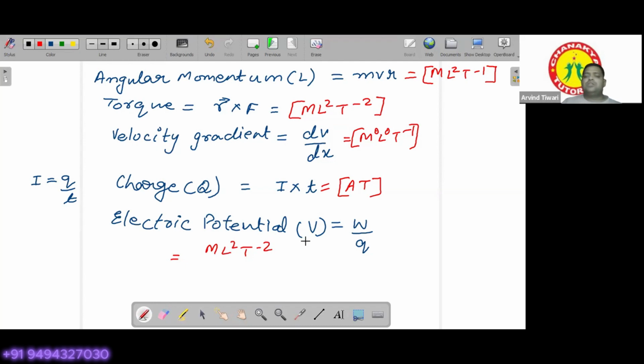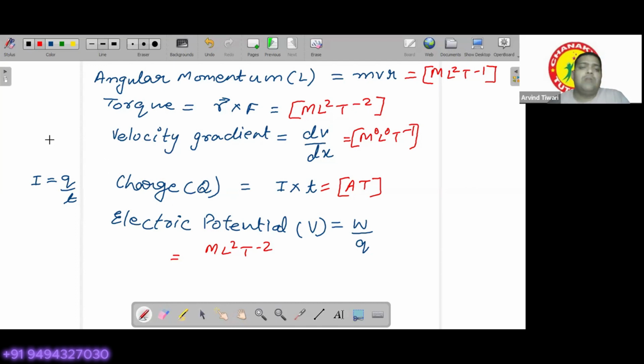You can go one step back and perform the dimensions of work by the formula force multiplied by displacement. It is in my habit, I remember all of them, but if you do not remember the dimensions of work, it is not possible for you to remember it right now.